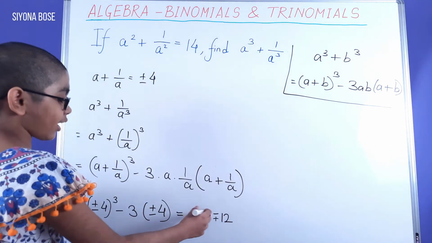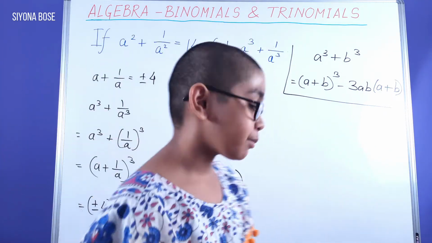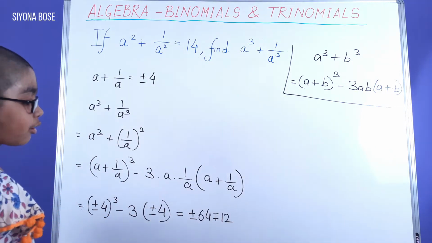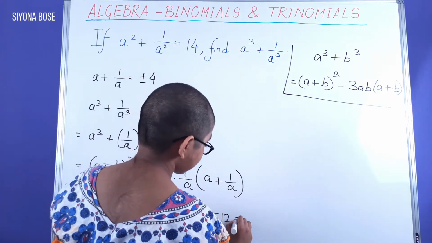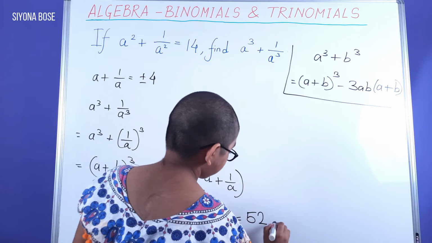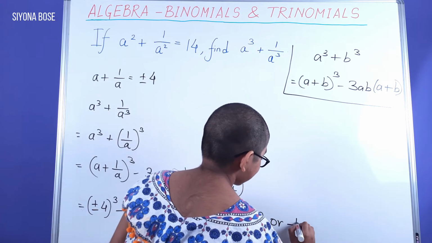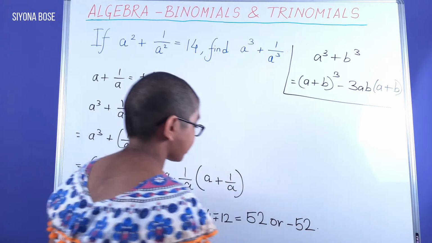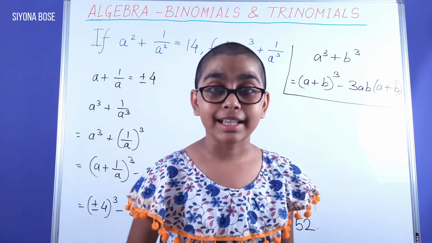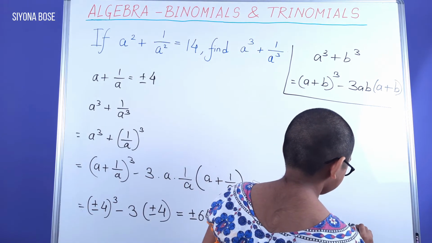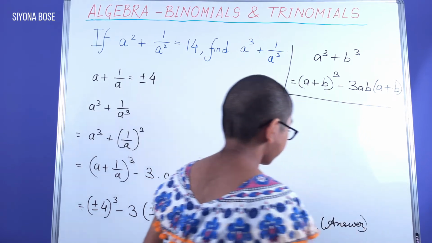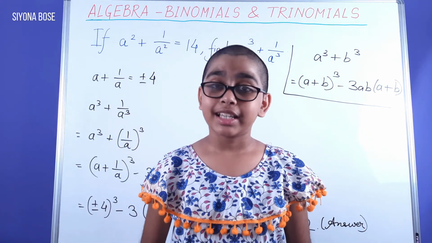Here, the top signs correspond to each other and the bottom signs also correspond to each other. And by calculation, we finally get 52 or minus 52. And this is our final answer. Now you may take a look at the board.